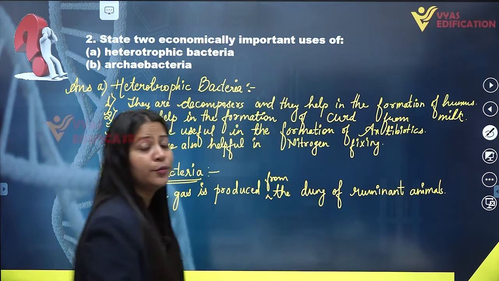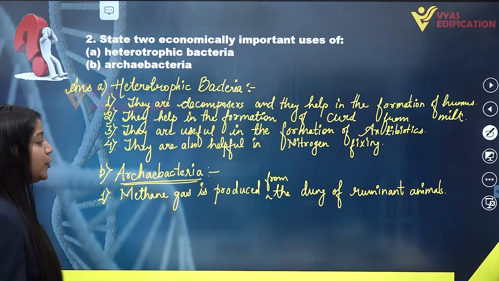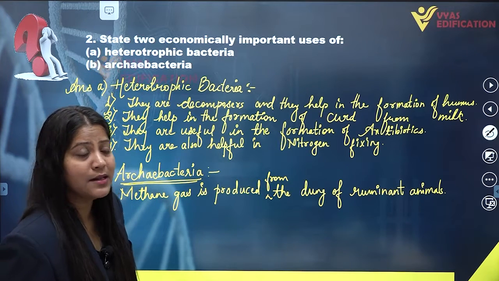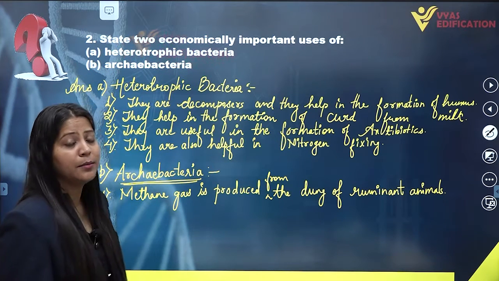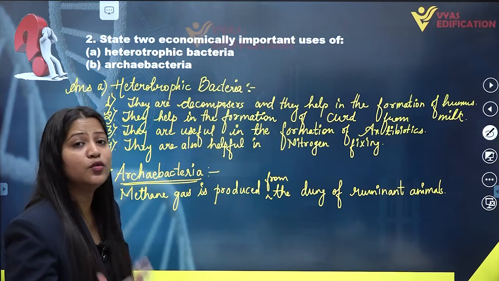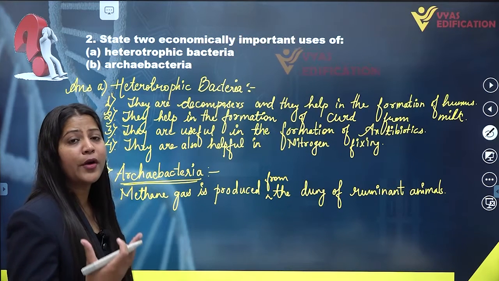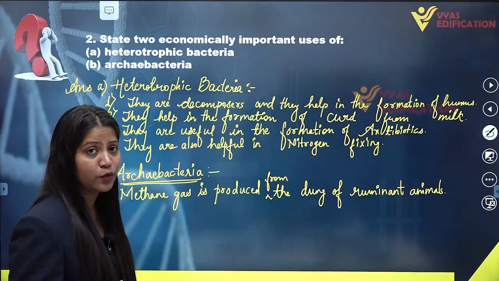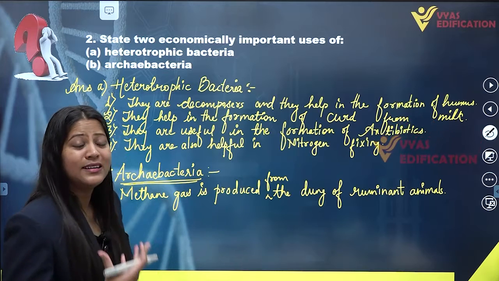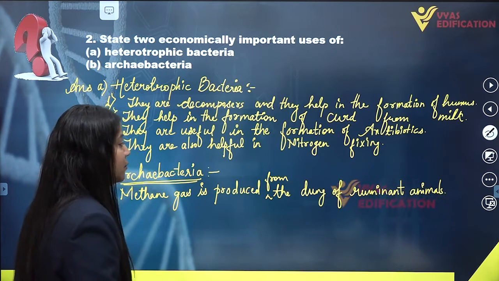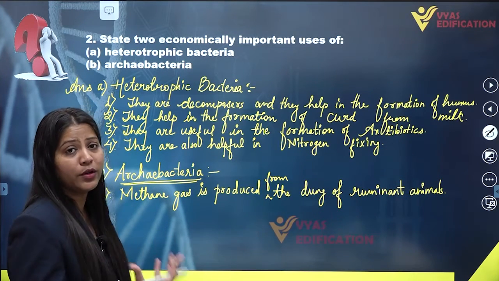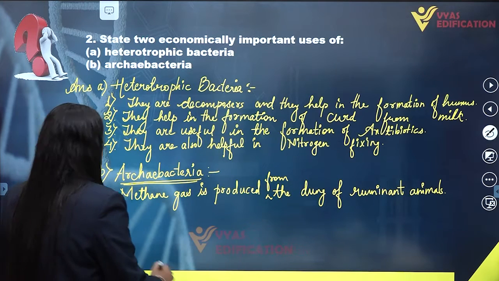Alright, so methane gas is produced from the dung of ruminant animals, and these archaebacteria, a special kind of archaebacteria known as methanogens, are found in the gut of ruminant animals. Hence they are found in dung of the ruminant animals.